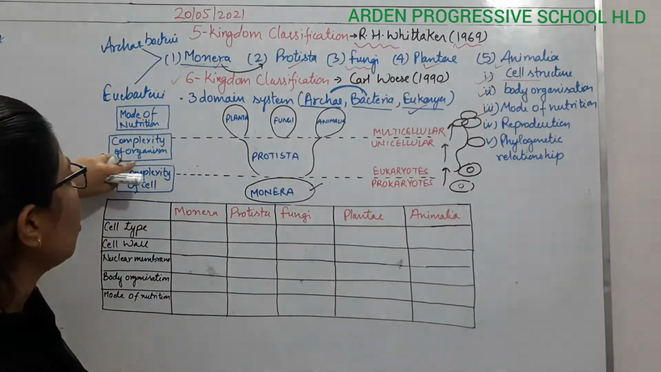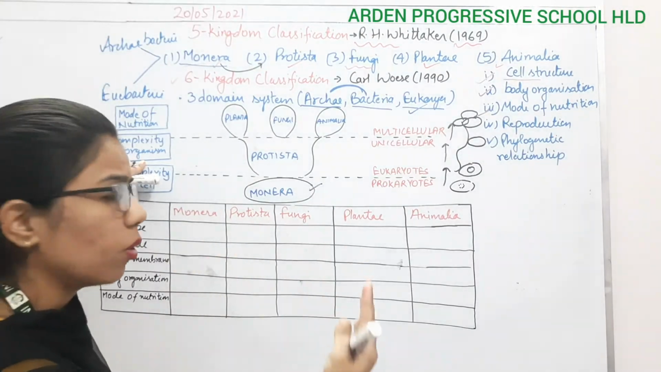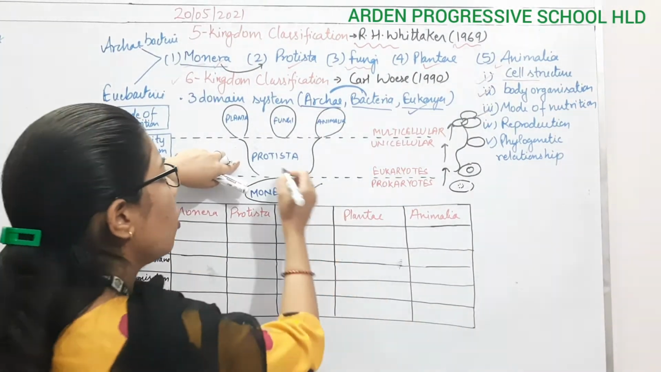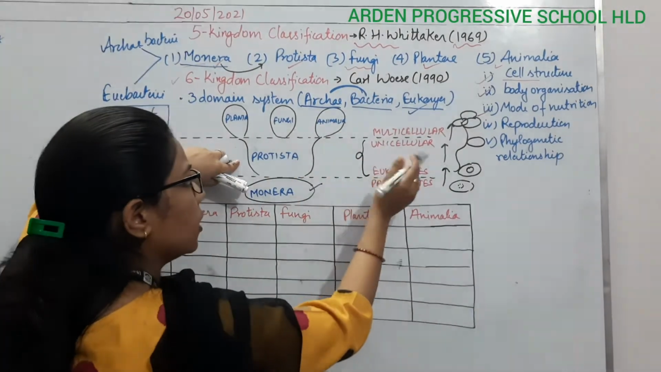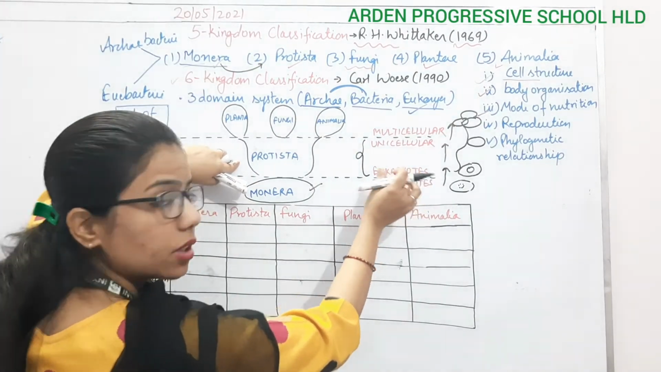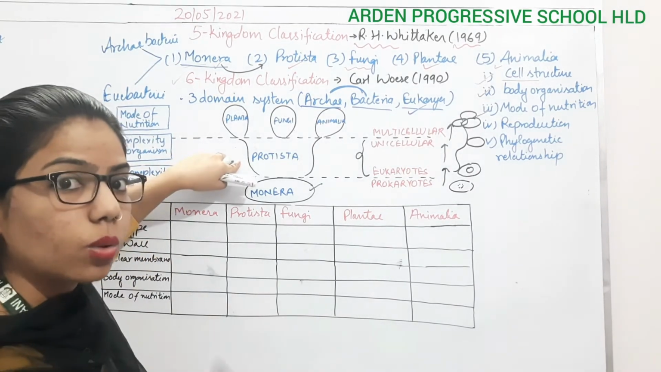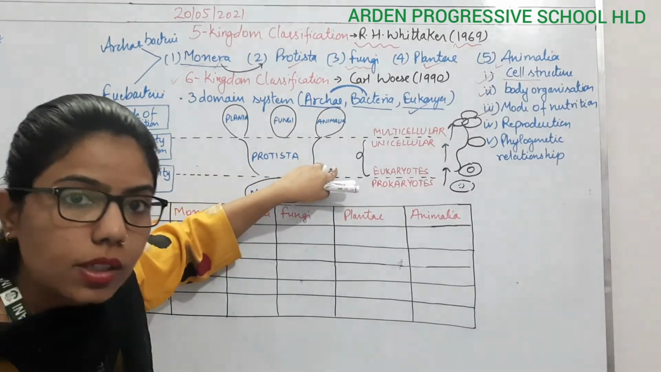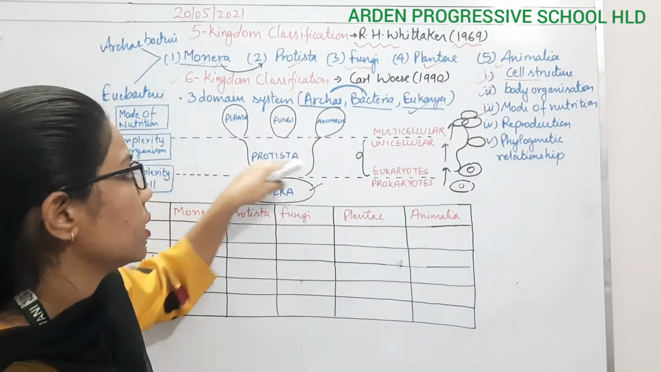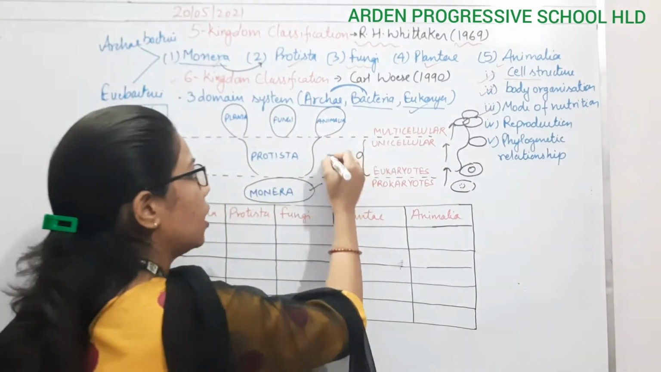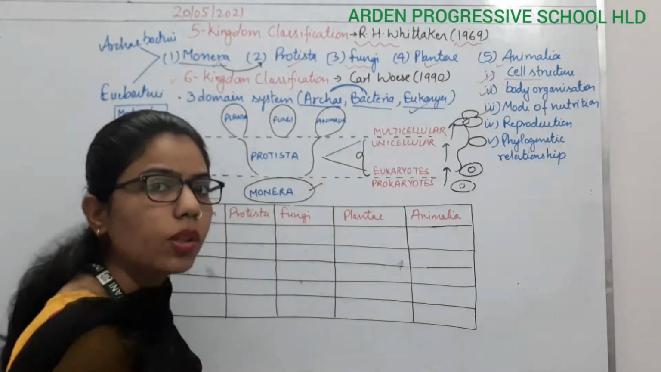So the complexity of the organism will be more. Now all the Protista are eukaryotes because they have started the eukaryotic cells, as well as they are unicellular. So this is the key feature of Protista. This question is very important. Protista are unicellular and they are eukaryotes.